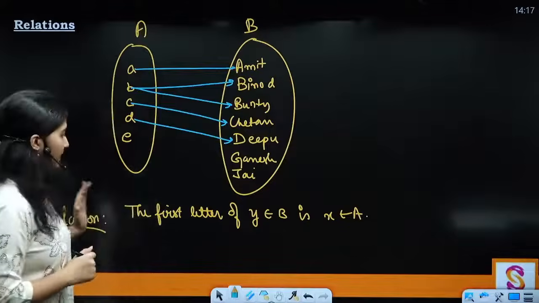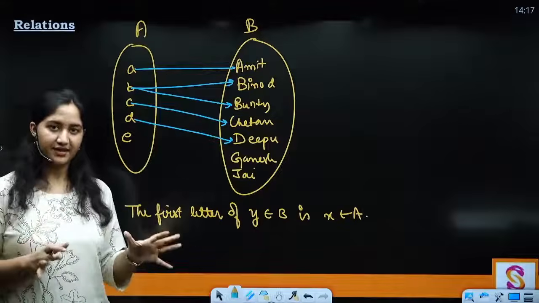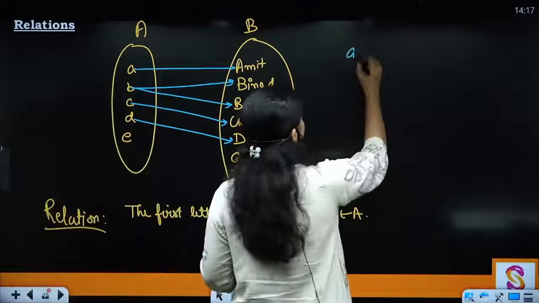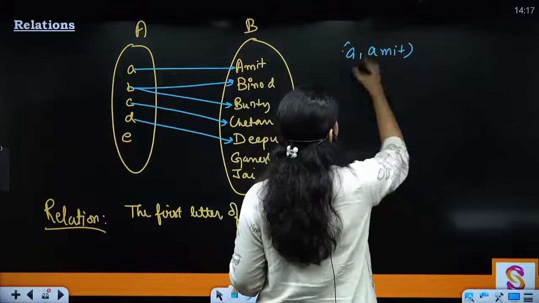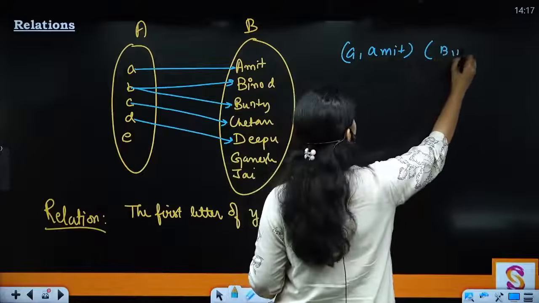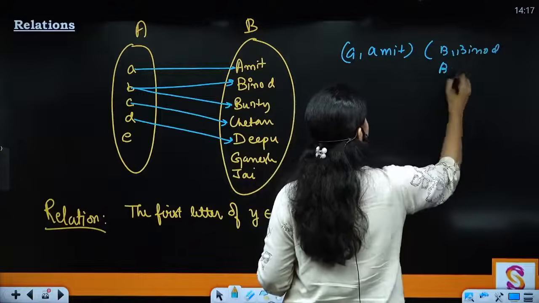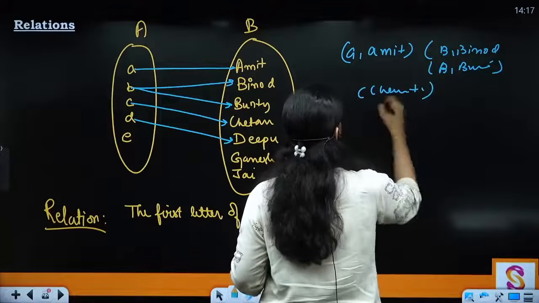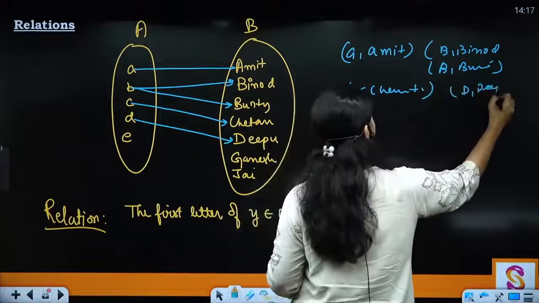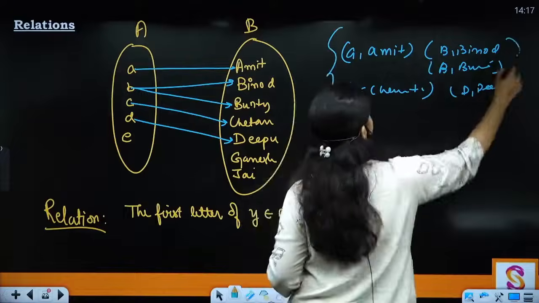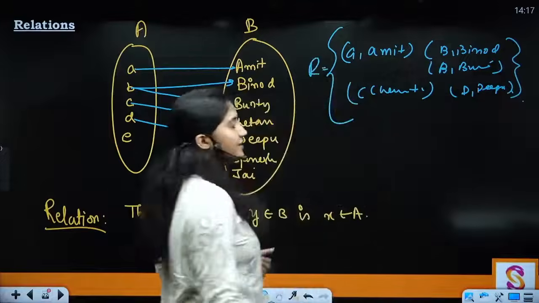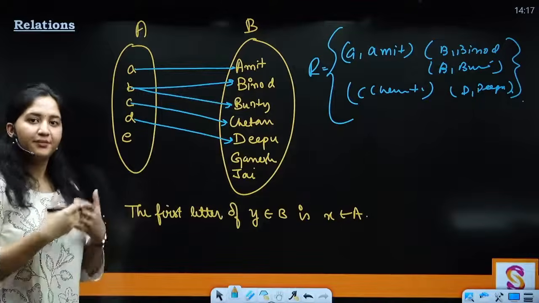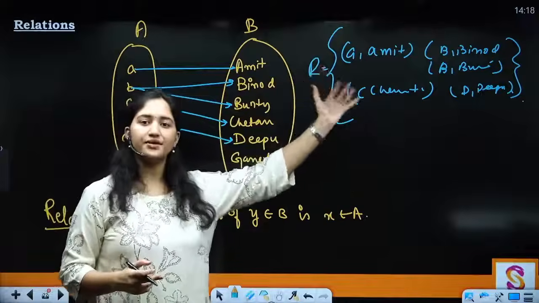So what is happening? Now here I have defined the relation, right? Now how am I going to write the elements of these relations? They are going to be A comma Amit, then B comma Binod, B comma Bunty, and then C comma Chetan, and then finally D comma Deepu. What is this? This is the relation R that I have defined. Because of that relation R, I am getting certain ordered pairs.